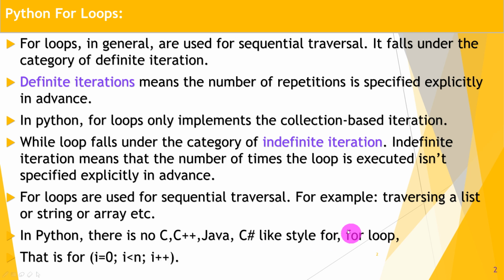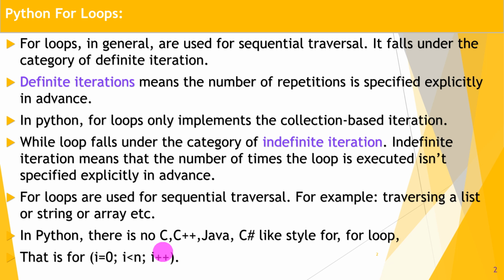In other languages, mostly the for loop has this syntax: for, in parenthesis, first the initialization statement, then the condition, and then the reinitialization statement. But the for in loop in Python is somewhat different, which is similar to the for each loop in Java and C#. So now we know what for loops are, and that for loops are definite iteration.